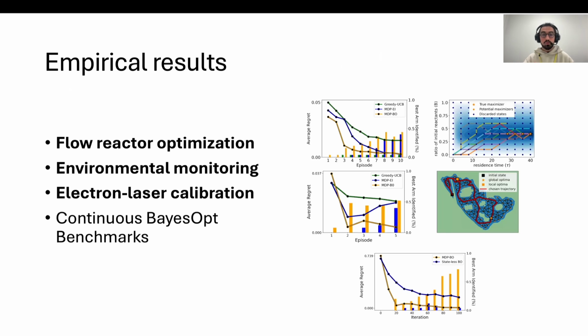Finally, we provide empirical results in flow reactor optimization, environmental monitoring, and electron laser calibration, which did not have algorithms that could perform well in any of these tasks before. We also do continuous Bayesian optimization benchmarks with local search constraints, and in these cases, we're able to achieve state-of-the-art performance.